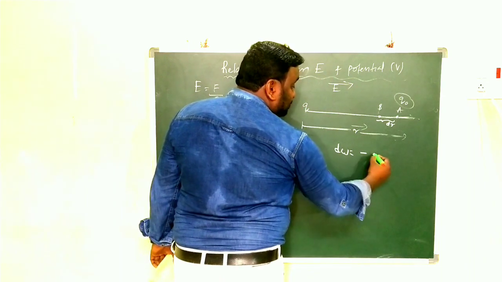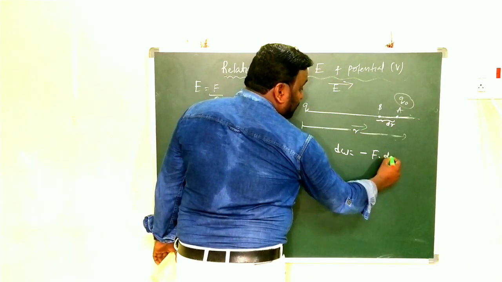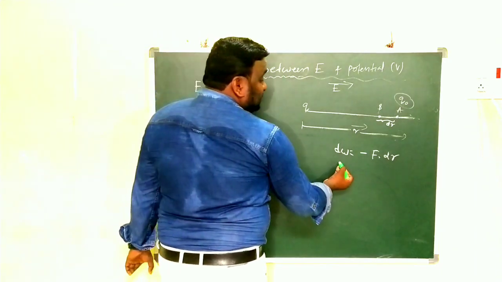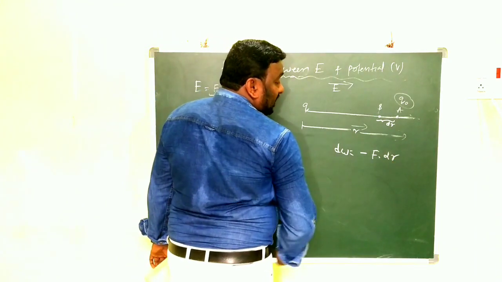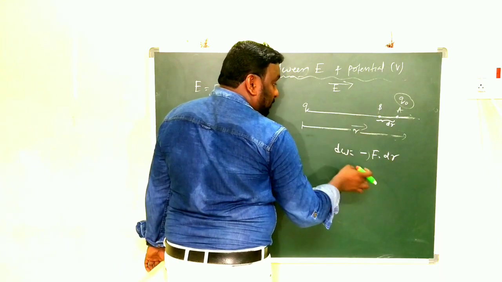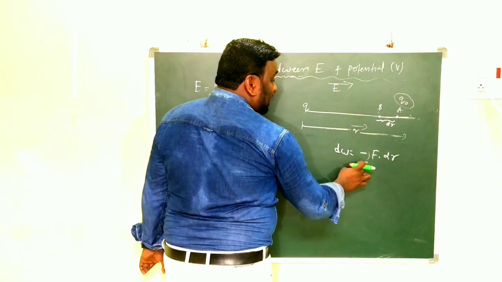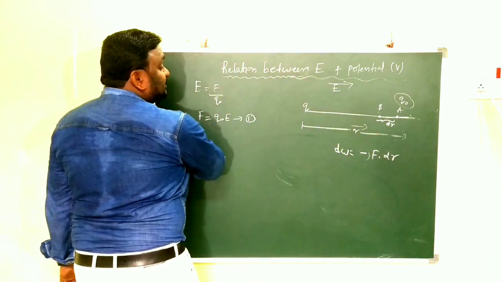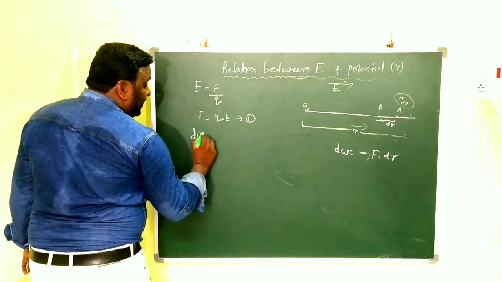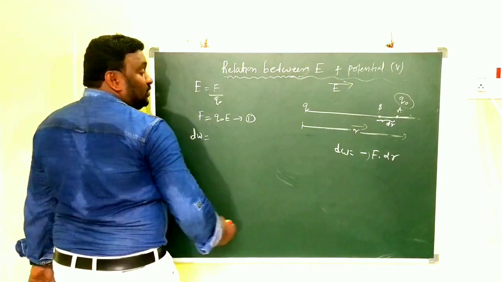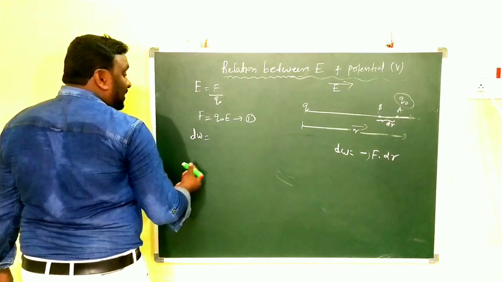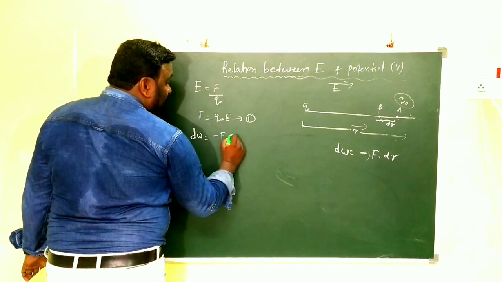So dW is equal to minus F into dr. Here the minus does not mean work is negative; it means moving opposite to the direction of the electric field. So the small amount of work done to bring the charge from A to B is given by minus F into dr.